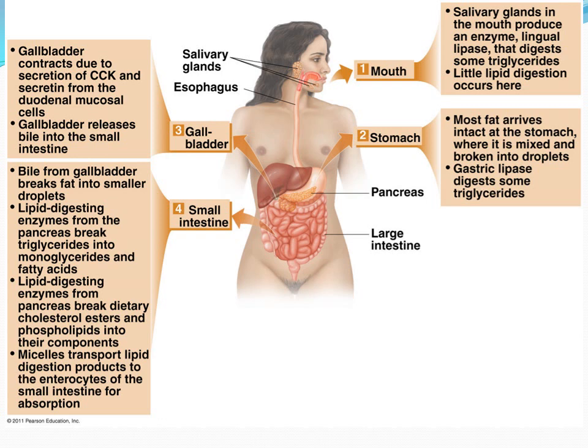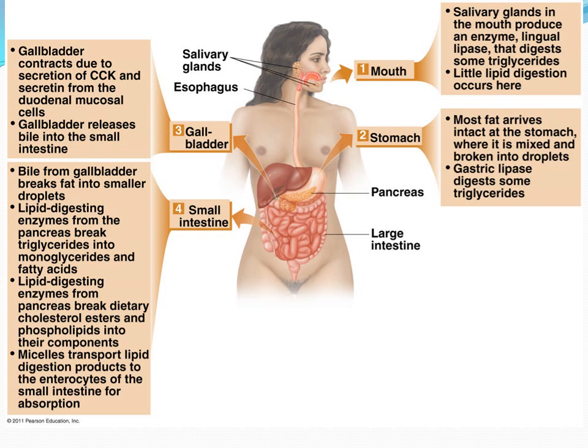But in the mouth, lipid digestion occurs very little because food stays in the mouth for a shorter duration. After the mouth, when food enters the stomach, most of the fat is intact. Here it undergoes mixing and breakdown into droplets. This fat is broken down by another enzyme in the stomach, which is gastric lipase. This gastric lipase enzyme is secreted from the chief cells of the gastric mucosa. Just like the mouth, in the stomach also fat digestion occurs in lesser amount.